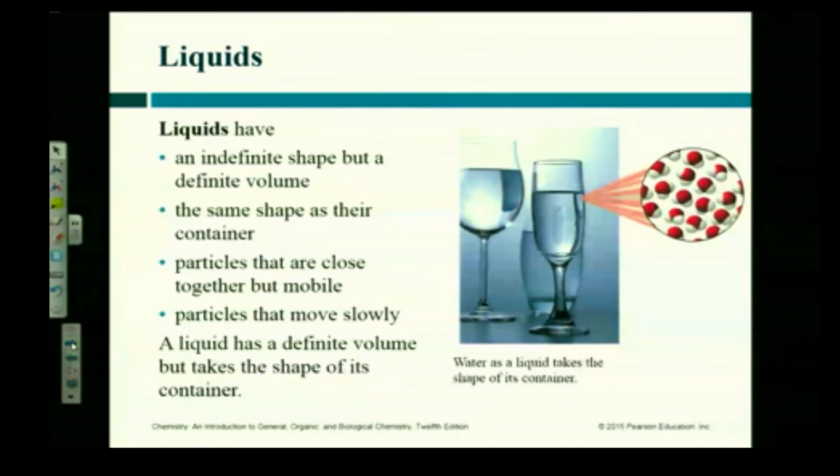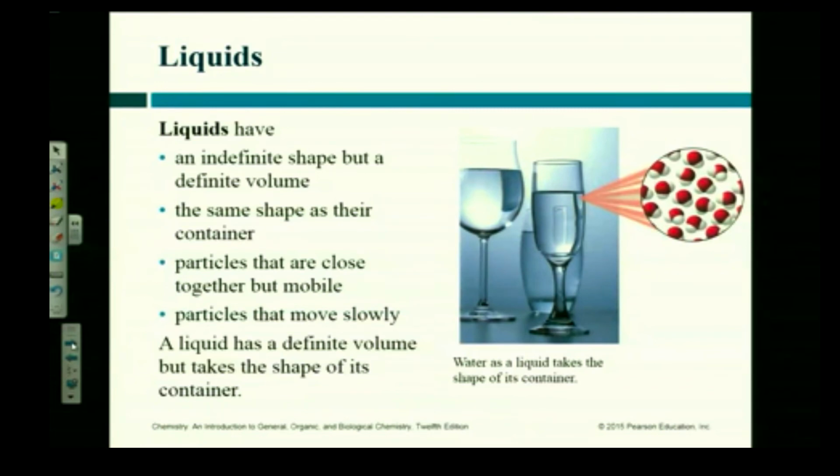Shape of the floor. Yeah, it takes on the shape of the floor. It would eventually fill up the room if she had enough water, right? If she pours it in a little tiny cup, what if she pours it in a long, tall cylinder? It takes on the shape of whatever you put it in, right? Does the volume change? No, the volume stays the same, right? It is fixed. Now, what about the particles in a liquid? They're different than a solid in that if I were to label a water molecule in her water bottle, if I came back a few minutes later, that molecule will have moved. It's free to move, okay?